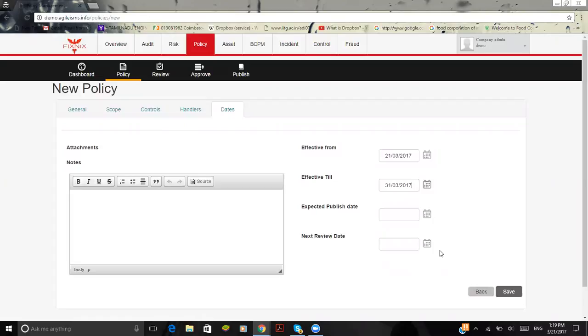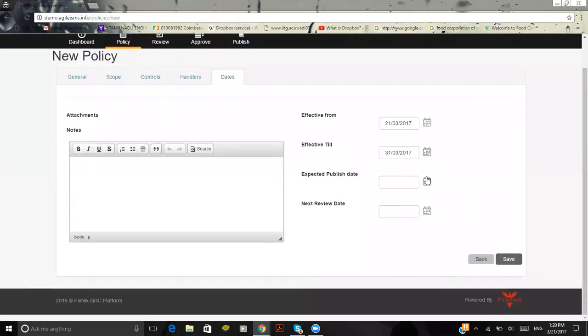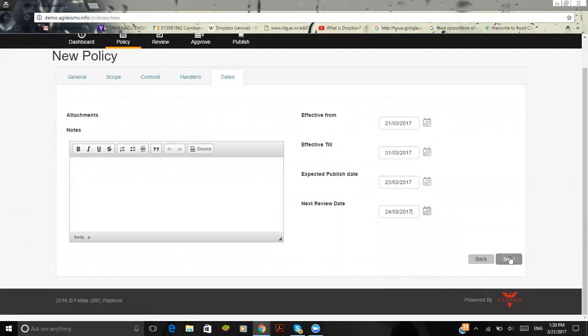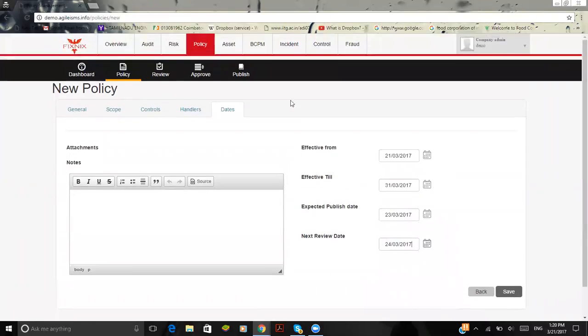For instance, I'm going to define an HR policy for an onboarding employee. Here I'm going to describe the scope and the controls, and put it across the different handlers in order to get it reviewed and approved. And here is where I define the dates: the effective-from date and the expected published date, by which the review of the process has to be done. I'm also going to give the next review date on the same. Here is where I'm going to put the save option.